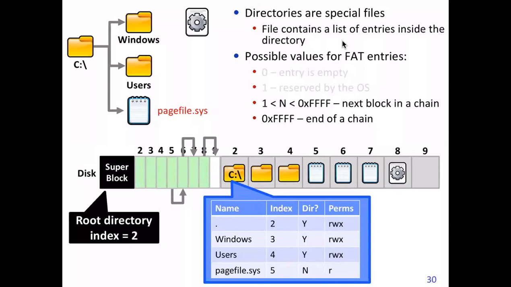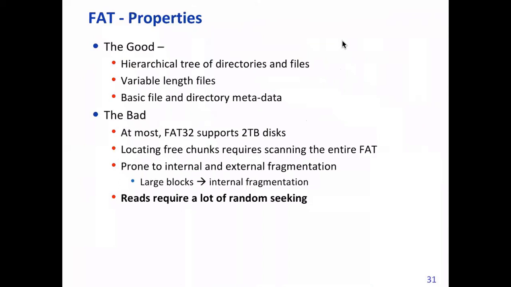Similarly, we can have this for another file. The good thing about FAT is that we can have a hierarchical tree of directories and files. We can have variable length files. Each file and directory has metadata. The bad thing is that there is always a limitation, right? Because otherwise the FAT table size will become very, very big. So the maximum limit supported by FAT32 is a 2 terabyte disk.